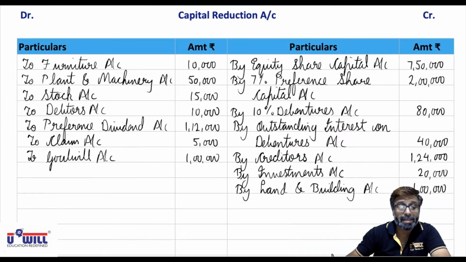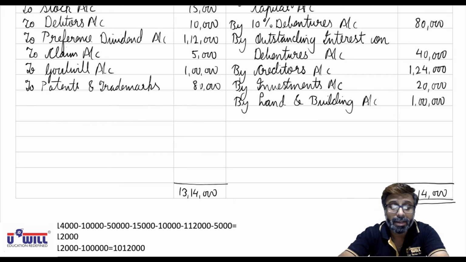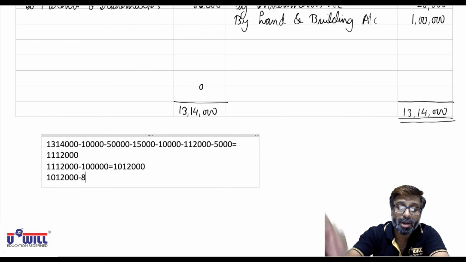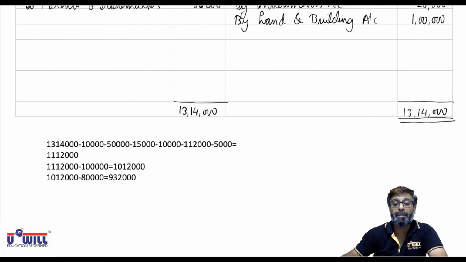So write down to patents and trademarks 80,000. In calculators, all of you must be doing this. Now from that 10,12,000, do minus 80,000. So you are left with 9,32,000. Now what is the third amount to be written off?